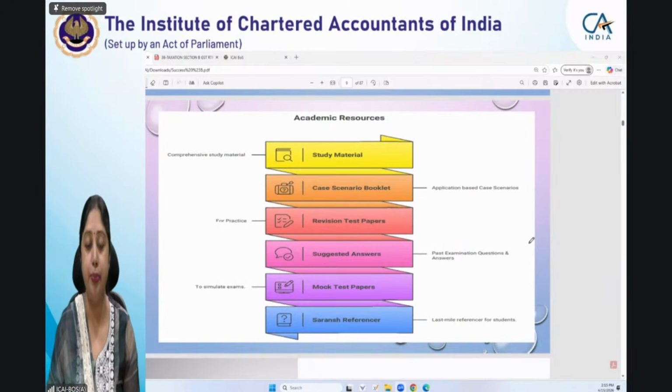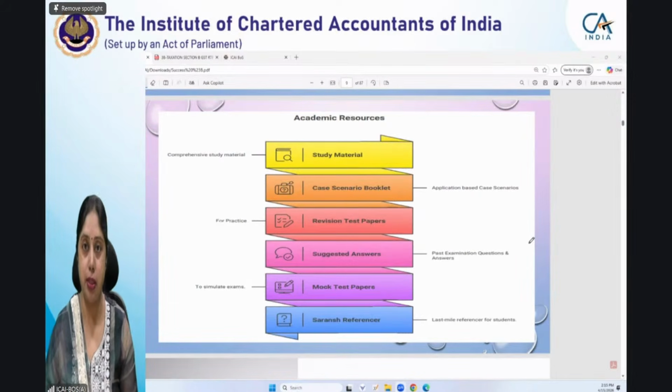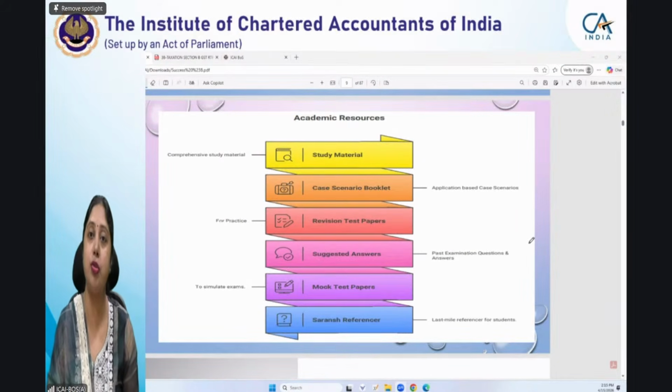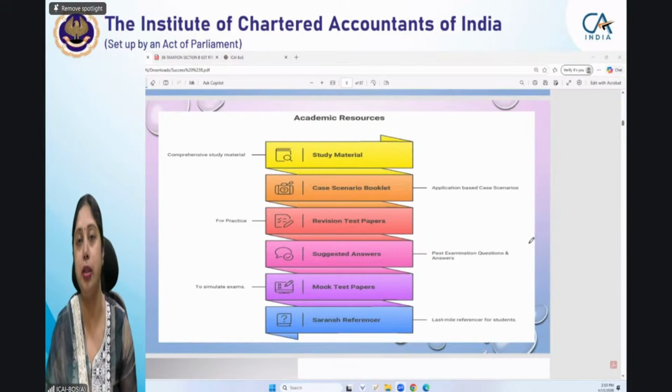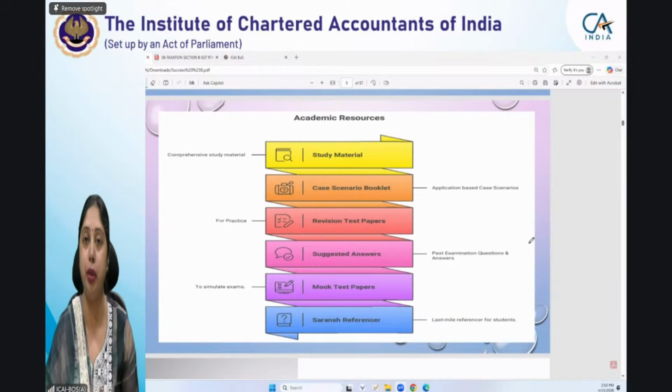to be answered. Suggested answers, why suggested answers are important? To give you an idea of the presentation because we generally adopt the manner of presentation in suggested answers as we suggest to the students for the examination. So whatever presentation is suggested for any question, that is generally adopted in the suggested answer. So that helps you in practicing the questions as well as in knowing the presentation also.